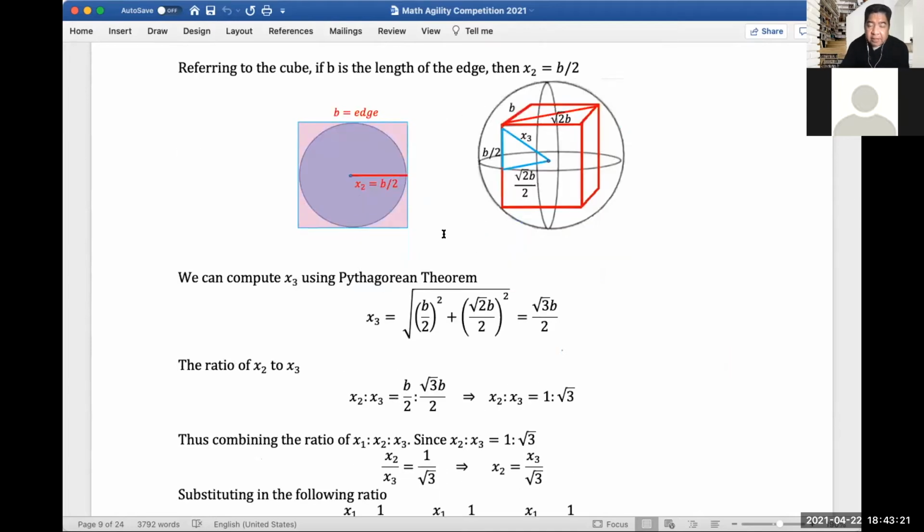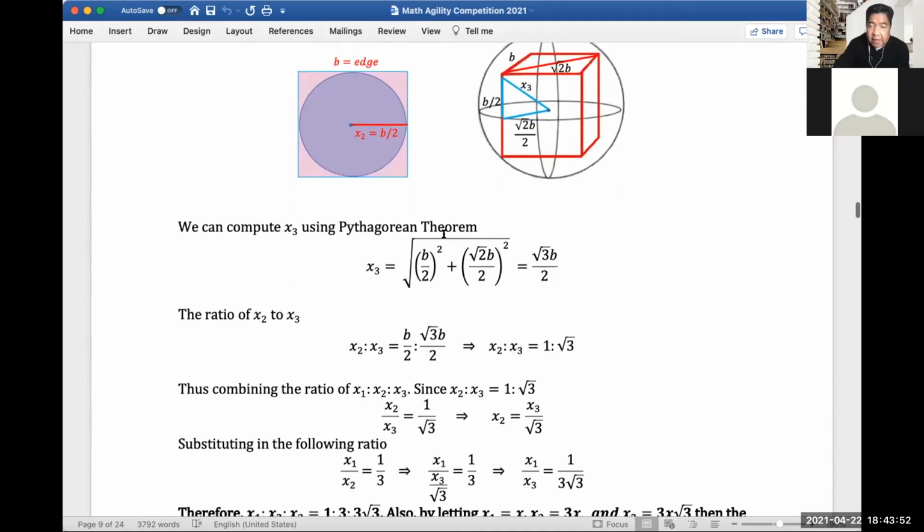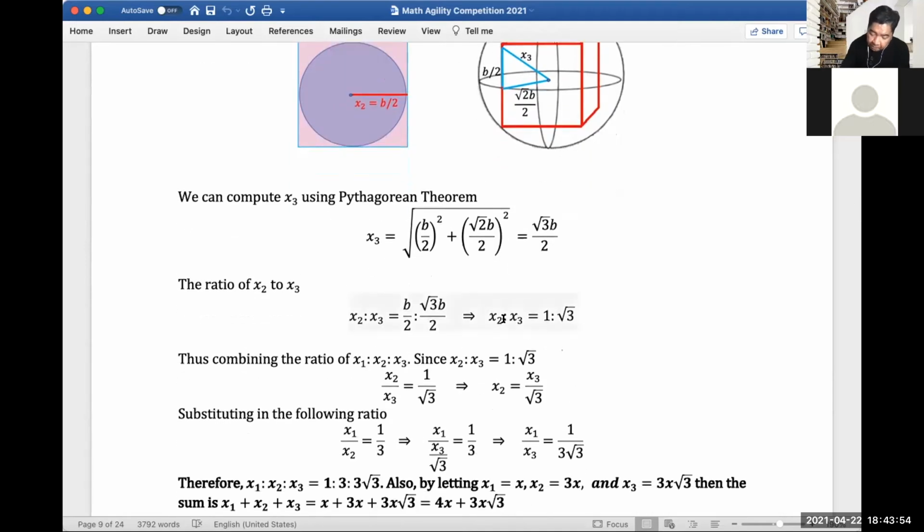So x sub 3 is just the square root of b half squared plus the half of the diagonal. We know that this is the diagonal, the whole thing here, but below it's only half of it. That's why we divide it by 2. So we will be able to solve the square root of 3 of b over 2, and get the ratio of x sub 2 to x sub 3, which is 1 to square root of 3.